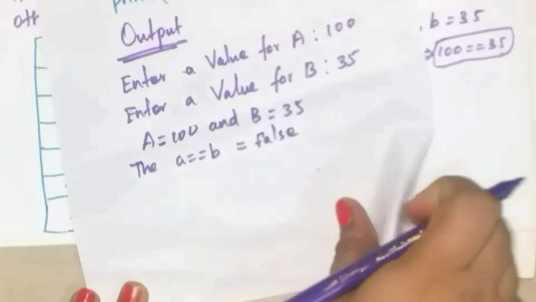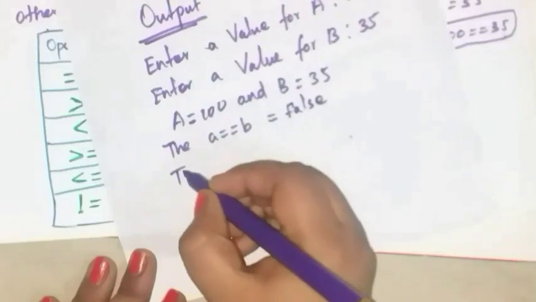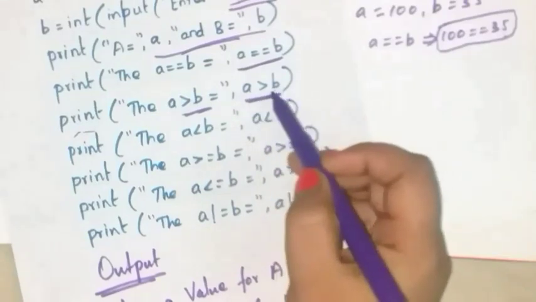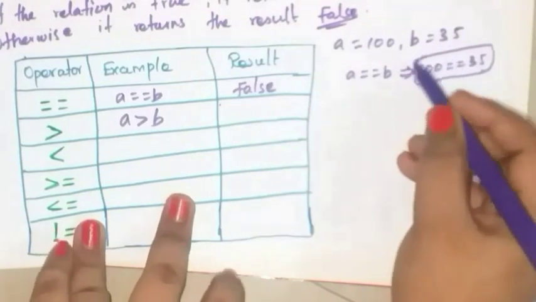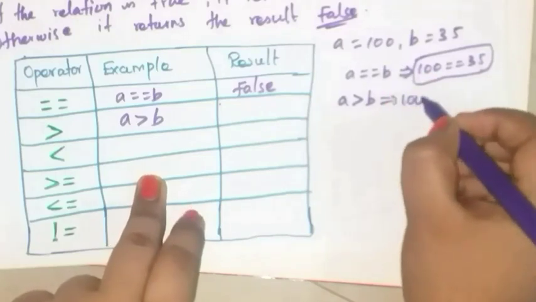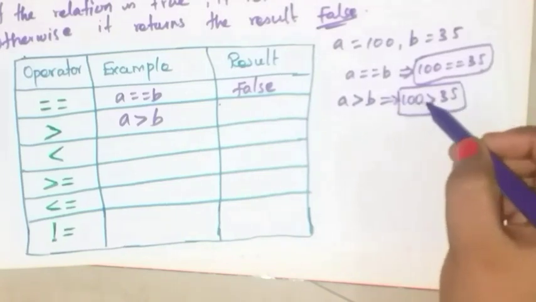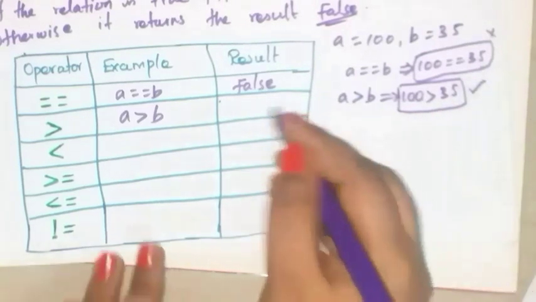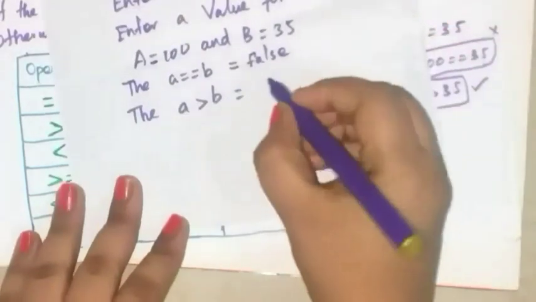Next, print A is greater than B, the A is greater than B is equal to, so now compare these two values. A is greater than B. Now A is 100, B is 35. So write A is greater than B. A means what? 100 is greater than 35. So compare these values. Here given 100 is greater than 35. Is it true or false? True, okay. It returns the result true. So here also write true.